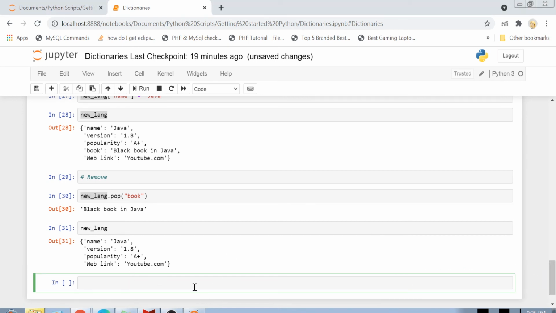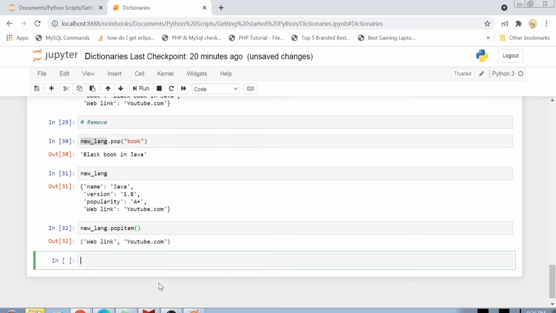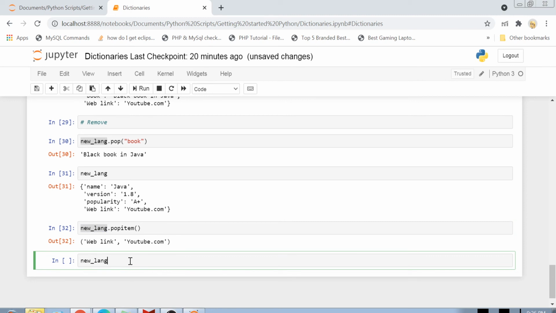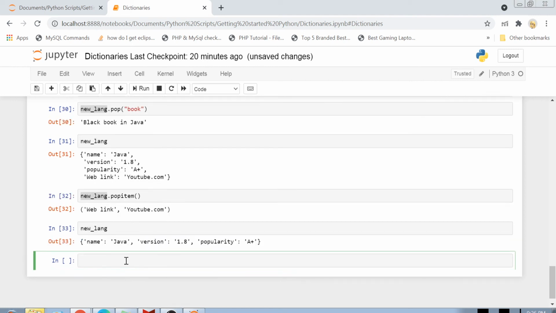Another thing is that you can use something called popitem. If you use popitem, you will see that the last item which was added inside the dictionary is simply removed. So in our dictionary, the last item is web link, and if you use popitem, it will simply remove that item, and now we have only 3 items inside my dictionary.